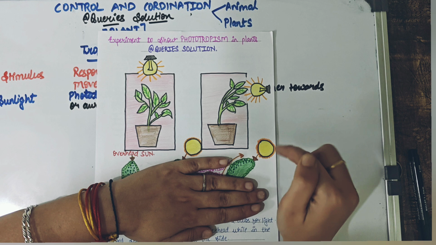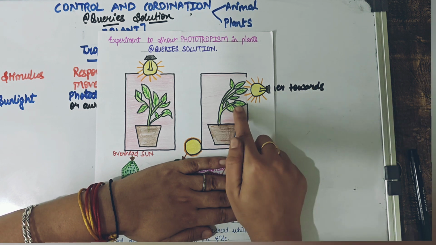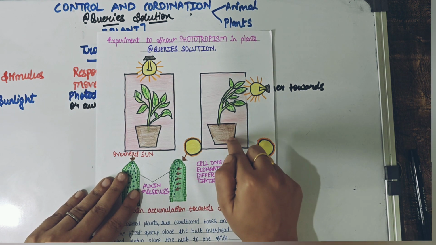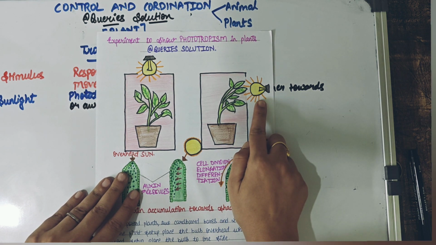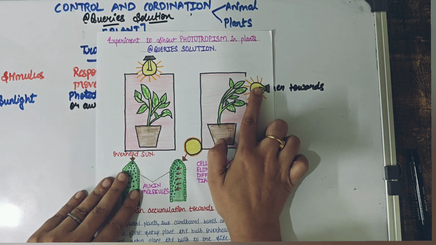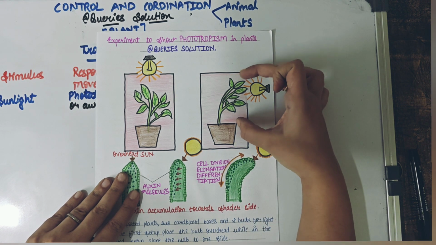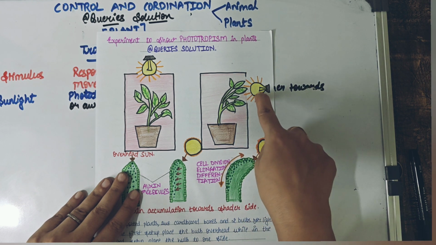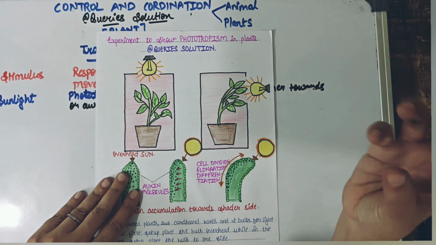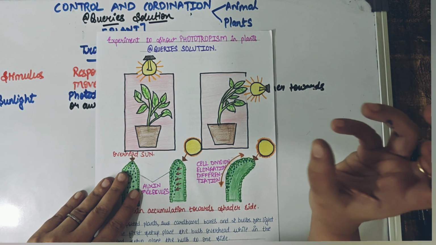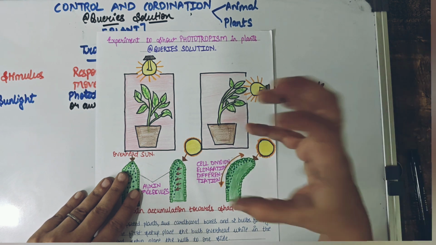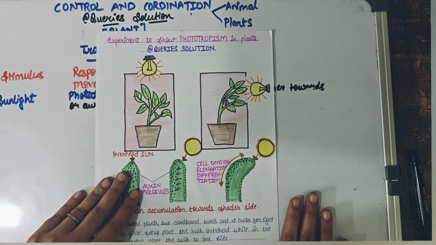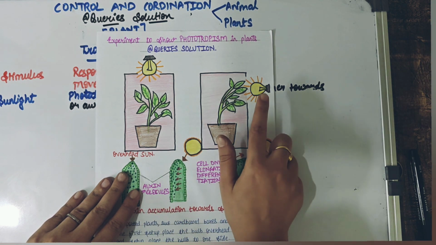Then definitely there would be some part where even light would not matter, but some part of the plant the light would matter. So can you tell me, in this case, which part of the plant is responding towards sunlight? Which part is growing towards light here over here? So as you can see, the shoot portion of the plant, right? The shoot is something which is growing towards light, and that's what happened in nature also. Whenever the plant get their solar energy, in whichever direction they are going to get the energy, the solar energy mainly, they bend towards that particular direction only. The reason is here, but not talking about it today. And which part of the plant do you think is irrespective here?